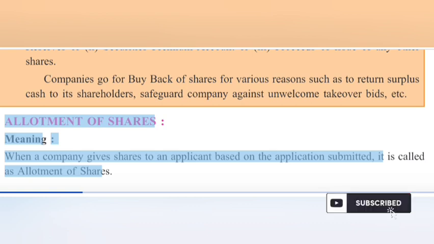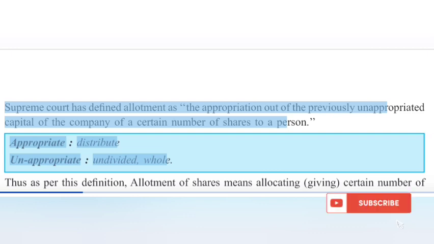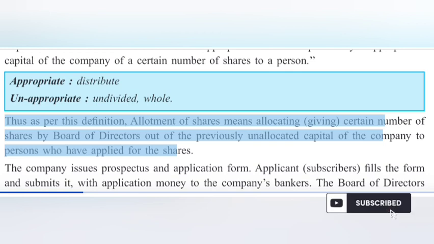3.4 Allotment of shares. Meaning: when a company gives shares to an applicant based on the application submitted, it is called as allotment of shares. Supreme Court has defined allotment as the appropriation out of the previously unappropriated capital of the company of a certain number of shares to a person. Appropriate means distribute; unappropriated means undivided, whole. Thus, as per this definition, allotment of shares means allocating certain number of shares by board of directors out of the previously unallocated capital of the company to persons who have applied for the shares.